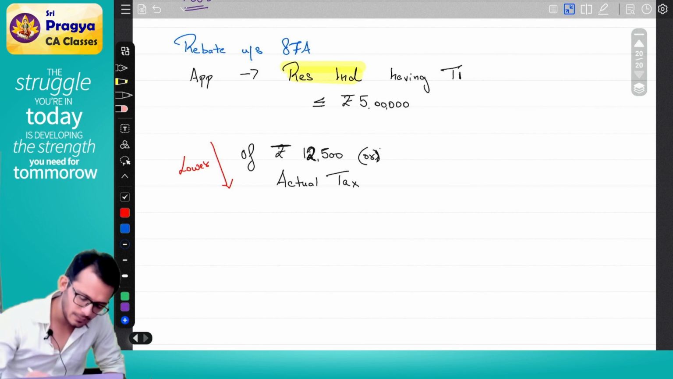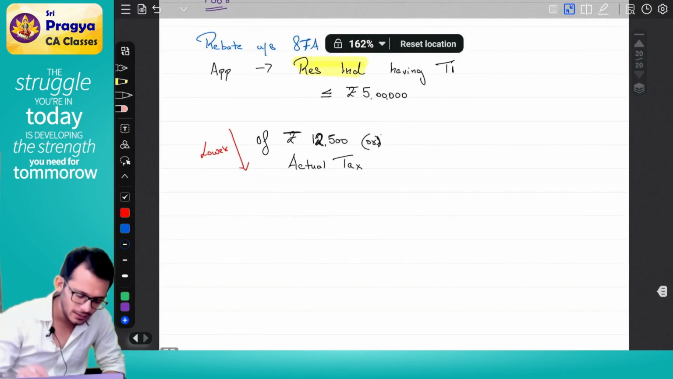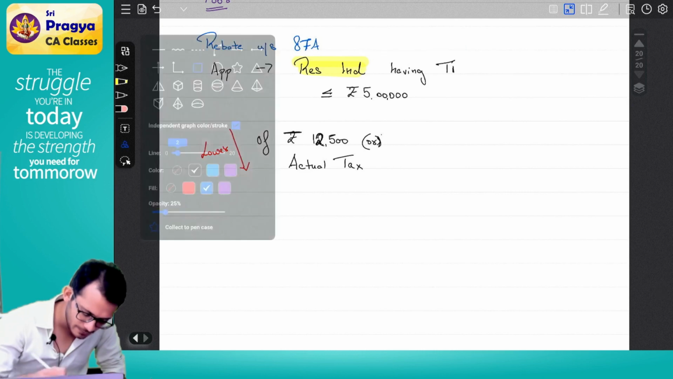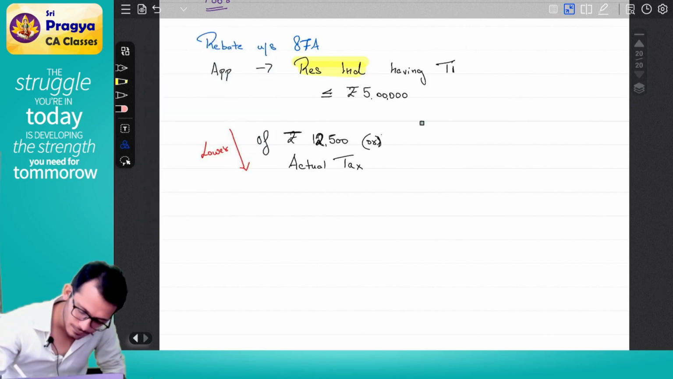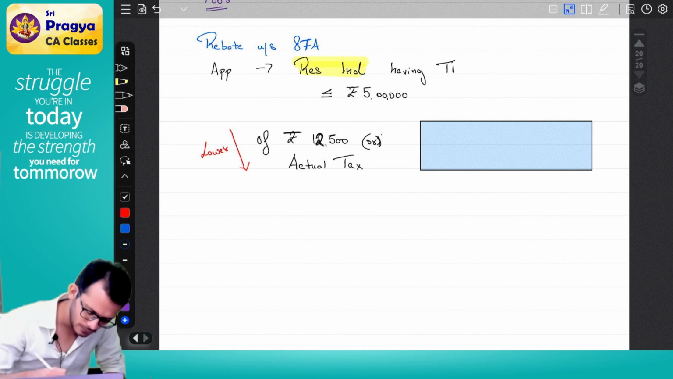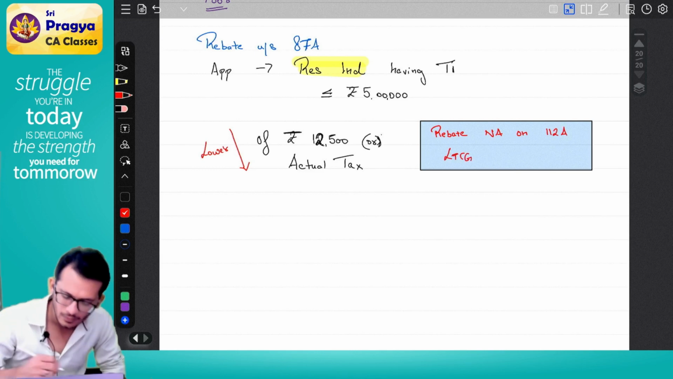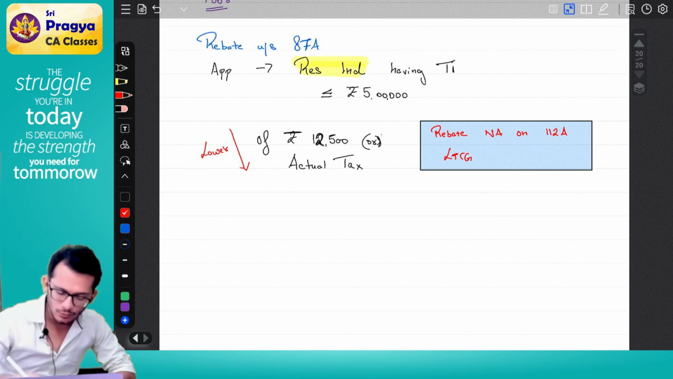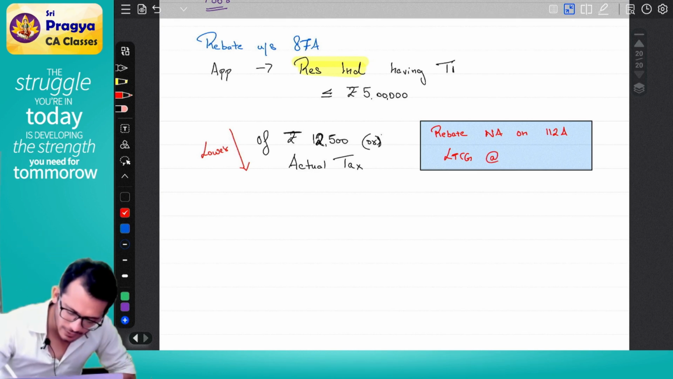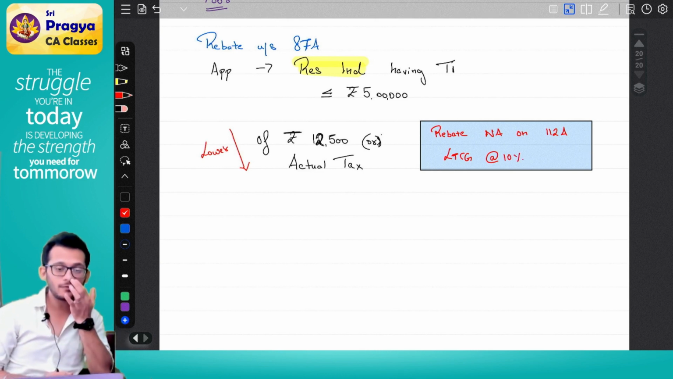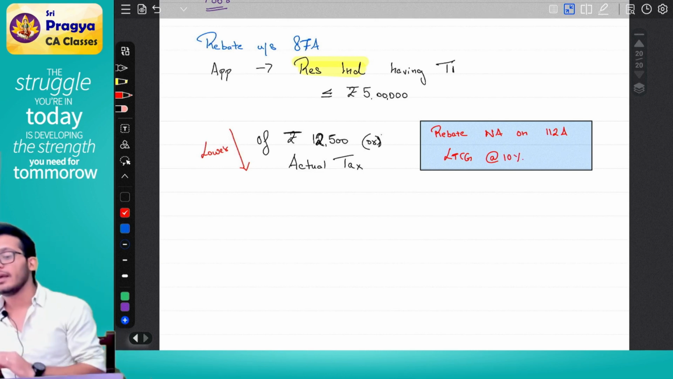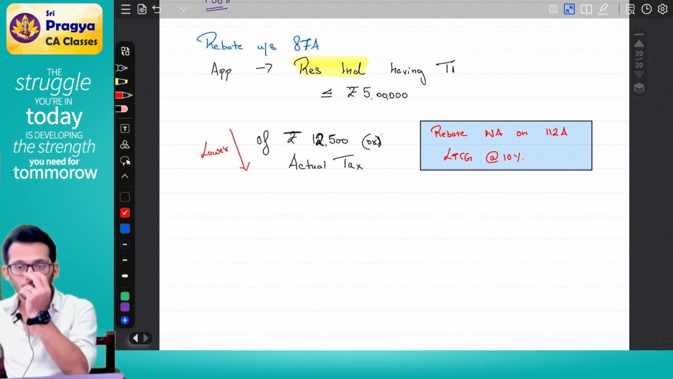In this, they are putting a caveat. They are putting an exception. The exception says that rebate is not applicable on 112A LTCG. Rebate is not applicable on 112A LTCG, which is taxable at the rate of 10%. They are saying, Rahul, even if you are poor, you still have to pay me tax on LTCG.